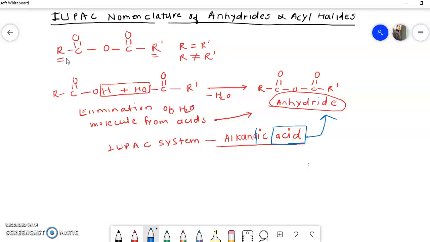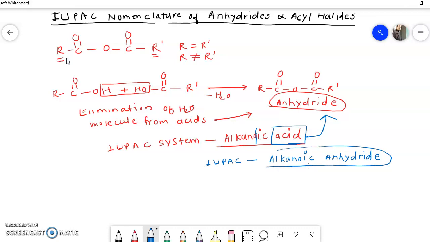So in the IUPAC system, anhydrides are called alkanoic anhydrides.